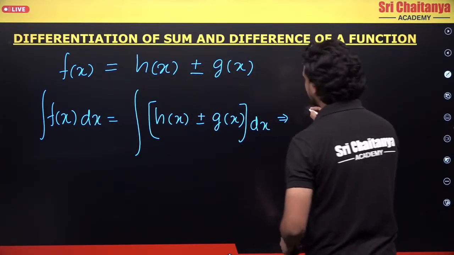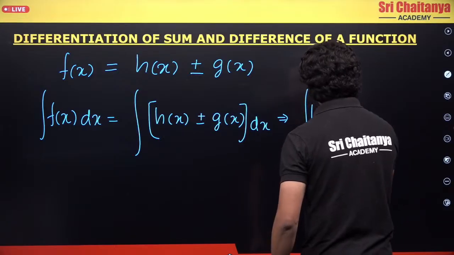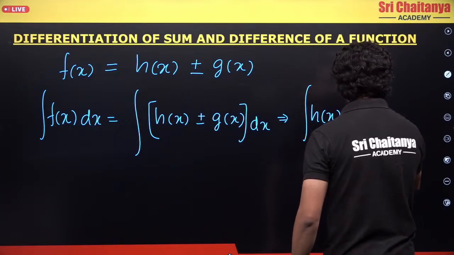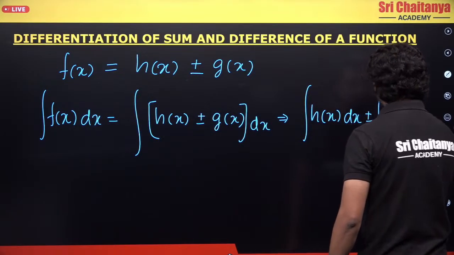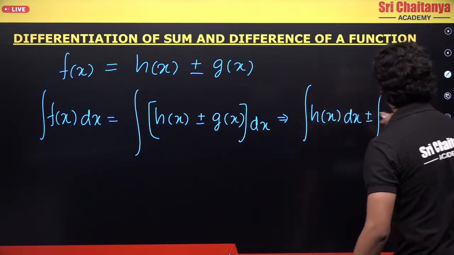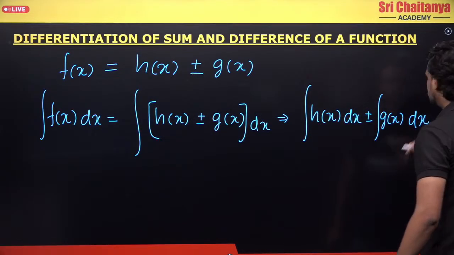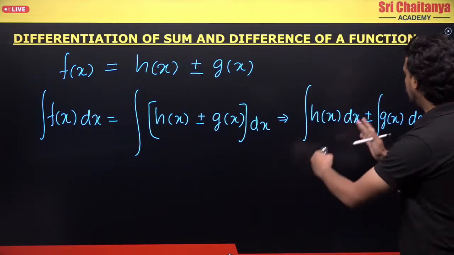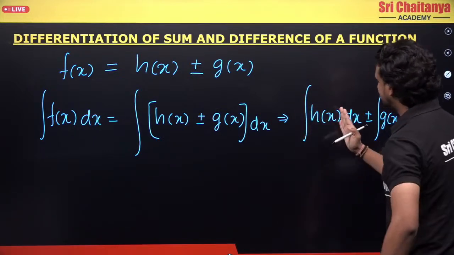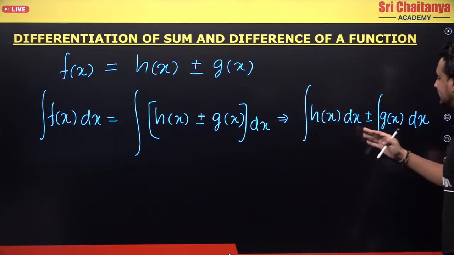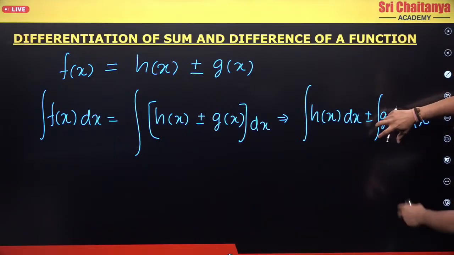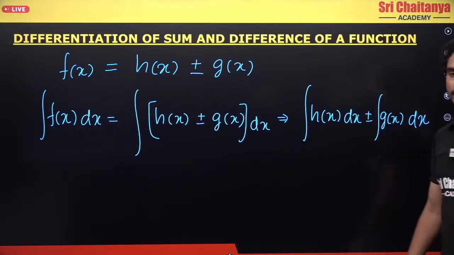So this becomes the integration of h(x) dx plus or minus the integration of g(x) dx. I have this first function h(x) which I can integrate with respect to dx, plus or minus this g(x) function which I can integrate with respect to dx.